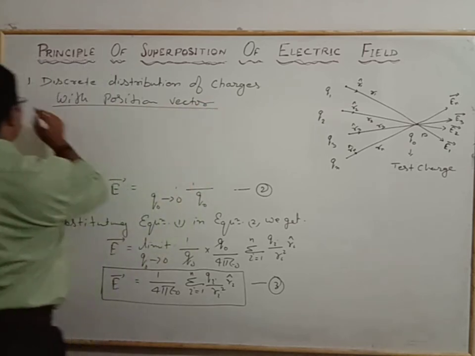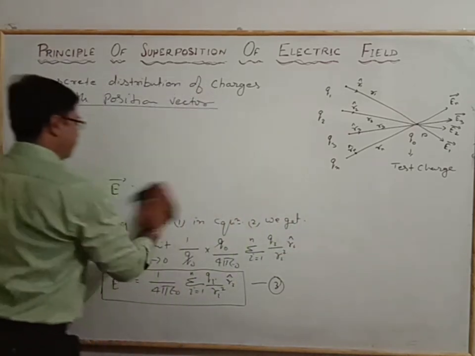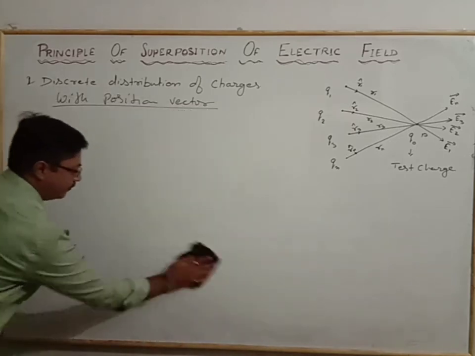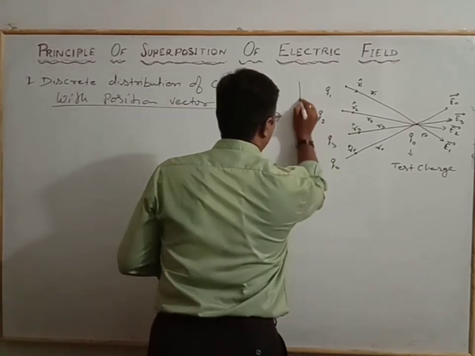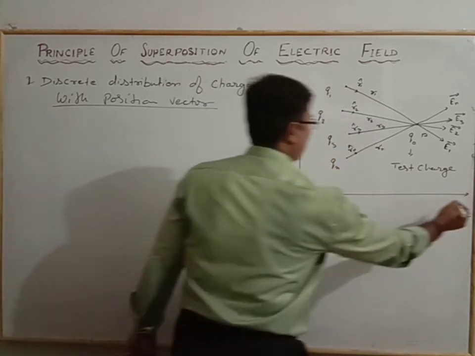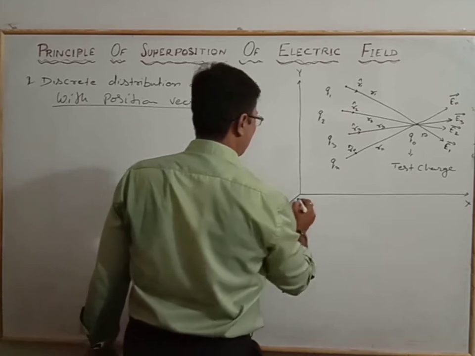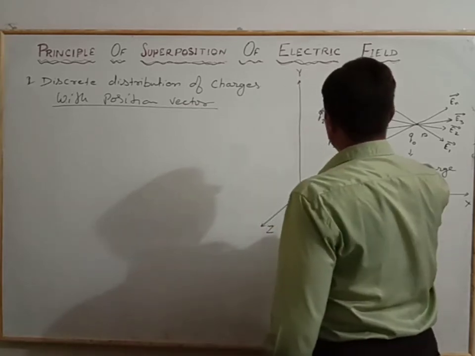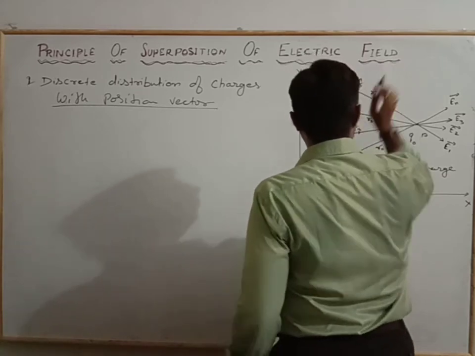So for that, this is a discrete distribution, and this becomes the second relation. Now see here. For the position, we make a coordinate system with the x axis, y axis and z axis. From the origin O, the position of the charge Q1 is R1.